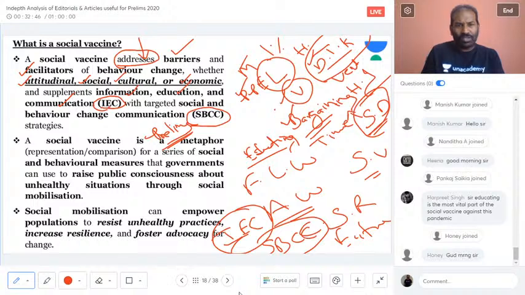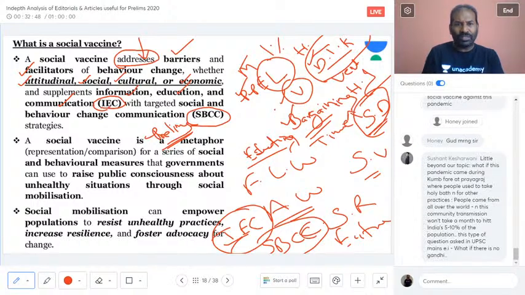And what is a social vaccine? It is a metaphor. Metaphor means it is a comparison, for a series of social and behavioral measures. Now, what is the room or space we have across India, or across the globe also, but specifically talking about India as of now.